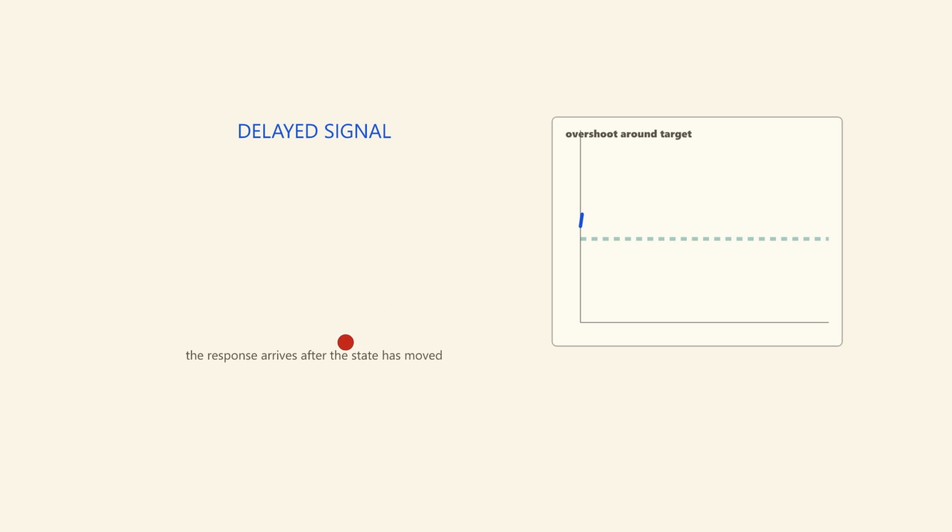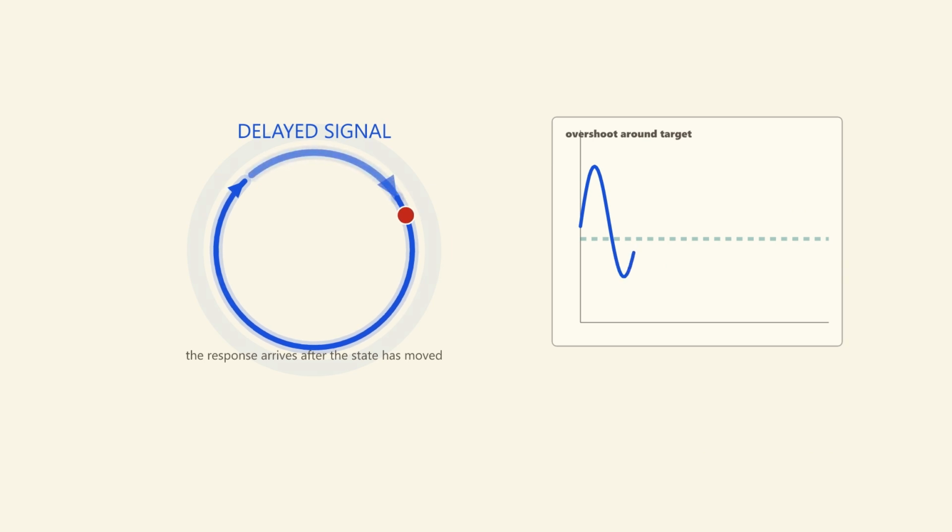This is why feedback diagrams need time. A static loop tells you who affects whom. A moving graph tells you when the effect arrives. If correction arrives late, the system can cross the target before the response lands. Then the correction becomes a new disturbance.